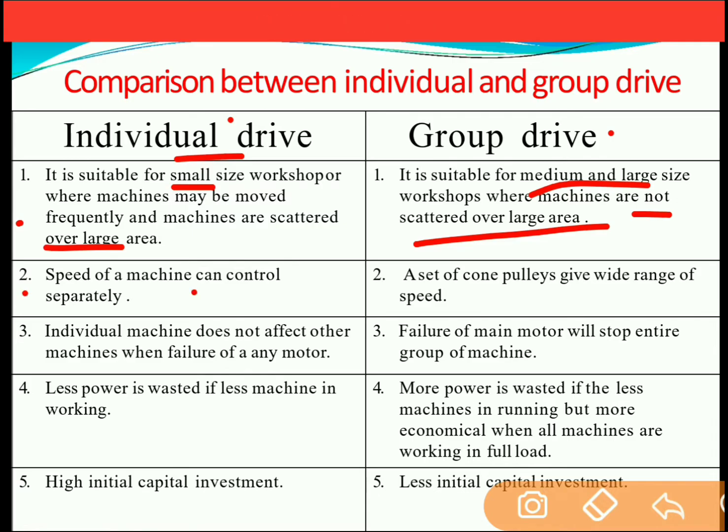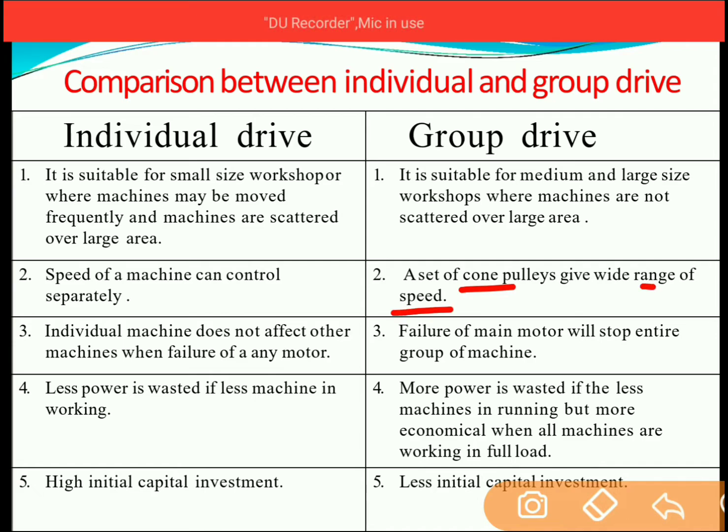Second point, the speed of the machine can be controlled separately. A single motor is connected to a single machine, so we can control the speed of the machine. Whereas in group drive, a set of cone pulleys gives a wide range of speed. As you see in the geared cycle, there is a sprocket which is cone shaped. With the help of the cone shape, we can vary the speed of the machine. Third point, an individual machine does not affect the other machines when failure of one motor takes place. As one motor is connected with one machine, if the motor fails, then it directly affects that machine.